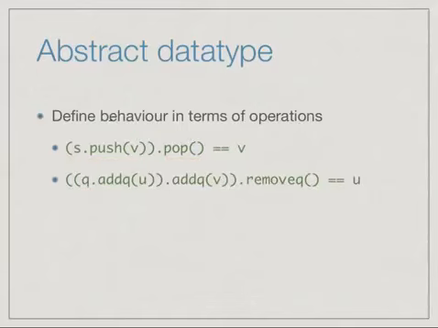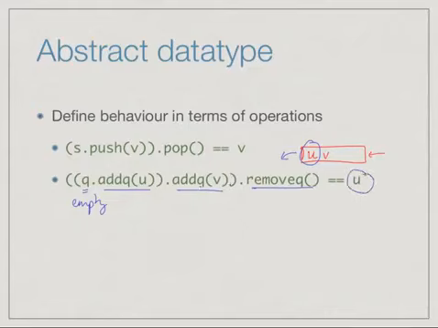In the same way, if we have an empty queue and we add to it two elements u and v, and then we remove the head of the queue, then we expect that we started with an empty queue and then we put in from this end a u and then we put in a v. Then the element that comes out should be the first element, namely u. In other words, assuming that this is empty, if we add u and add v and then remove the head, we should get back the first element that we put in, namely u.